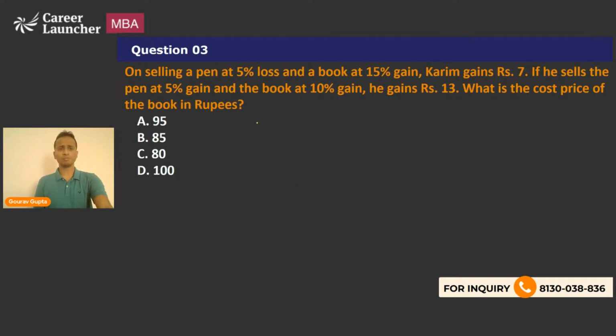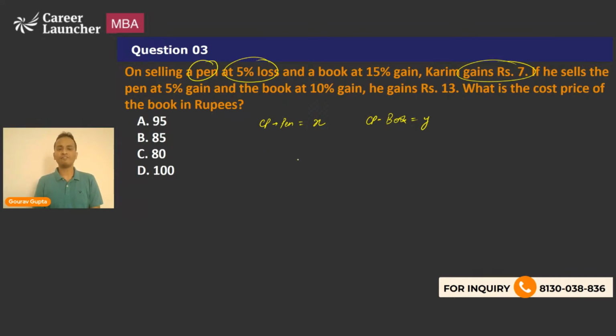Okay, so let's check it out. Now I'll start by assuming the cost price of pen as X and the cost price of the book as Y. These are the cost prices. Now on pen, first of all, I'm having 5% loss, and on book, I'm having 15% gain, and the net gain is 7. So in the first case, we are having a net profit, so we'll make an equation for net profit.